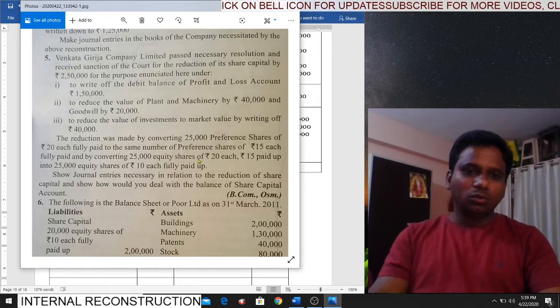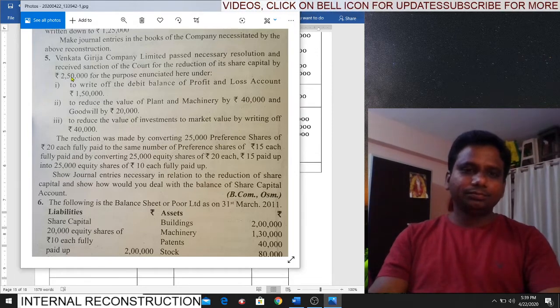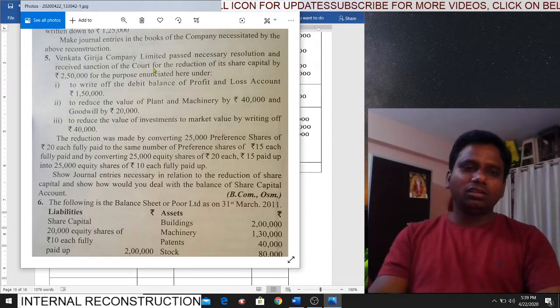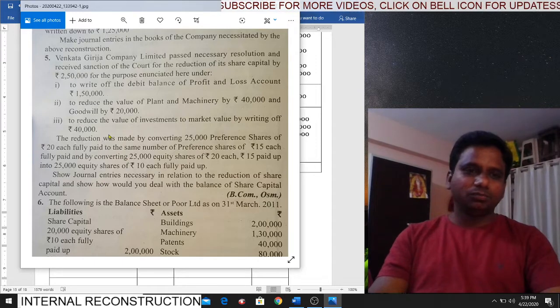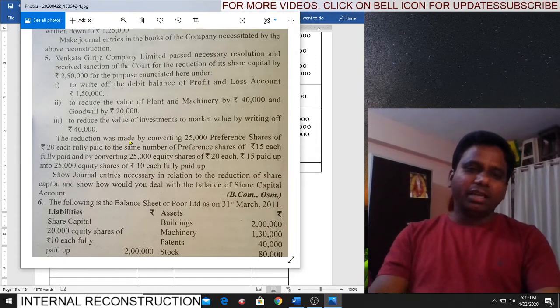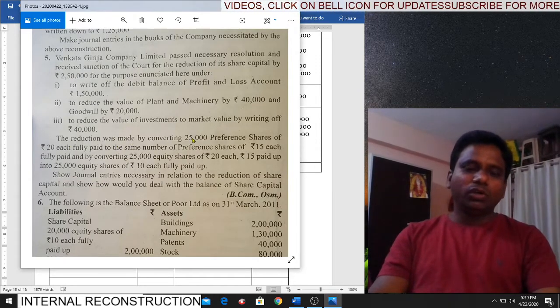Next, the reduction was made by converting. See, this whole paragraph of 3, 4 lines is related to how they are reducing the share capital by this 2,50,000 rupees. Look at: the reduction was made by converting 25,000 preference shares of rupees 20 each.